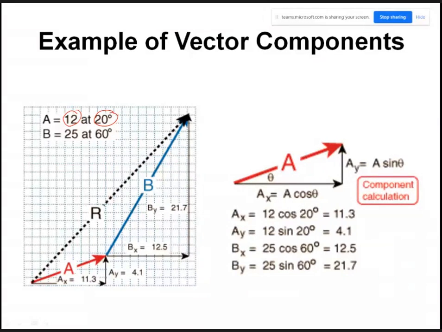This angle is 20 degrees and the magnitude of A is 12. So what will be the vector components? AX will be 12 cos 20 and the Y component will be 12 sin 20, right? Now similarly, B has magnitude 25 and it is at an angle of 60 degrees. This angle is 60 degrees, so BX will be 25